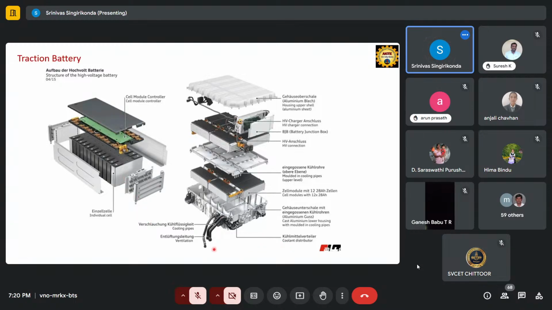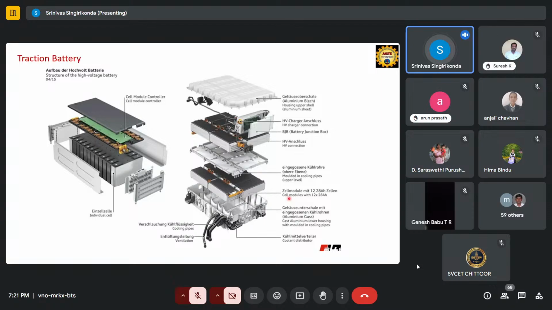Okay, so there is the upper cover. This is called the aluminum housing, or the housing case upper shell, which protects the pack and provides mechanical support. The second one, below, is the cast lower housing with a module for each of the cooling pipes. So each and every module has separate cooling pipes.